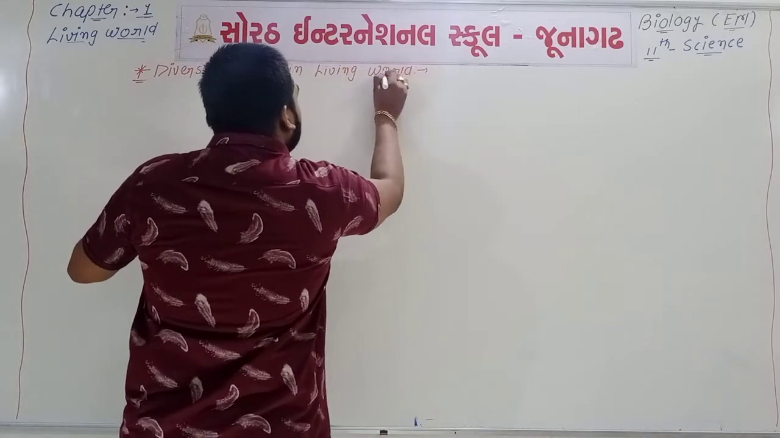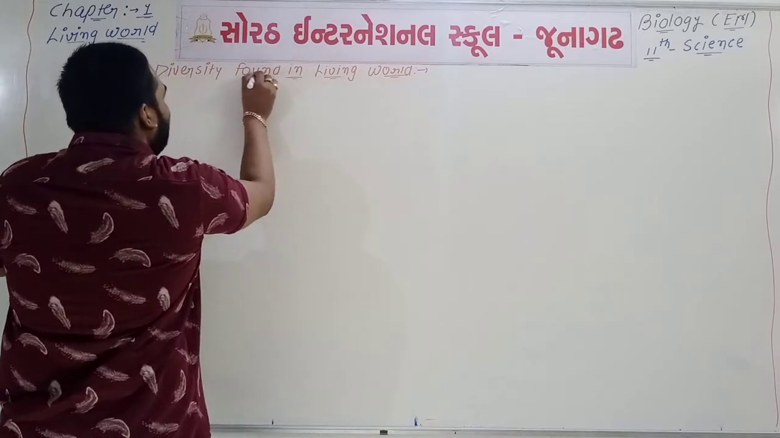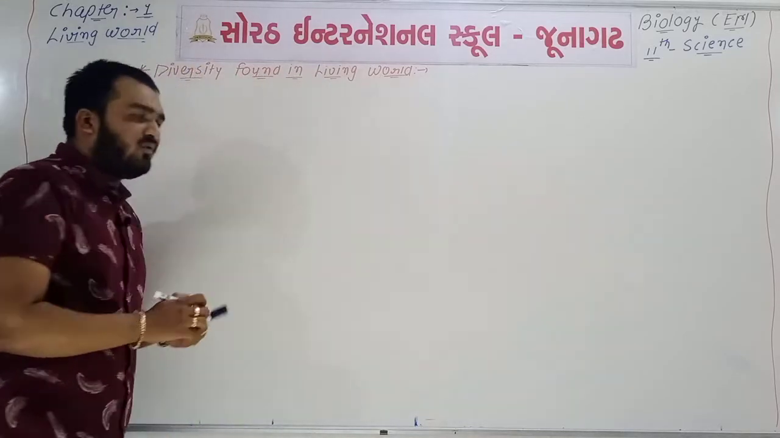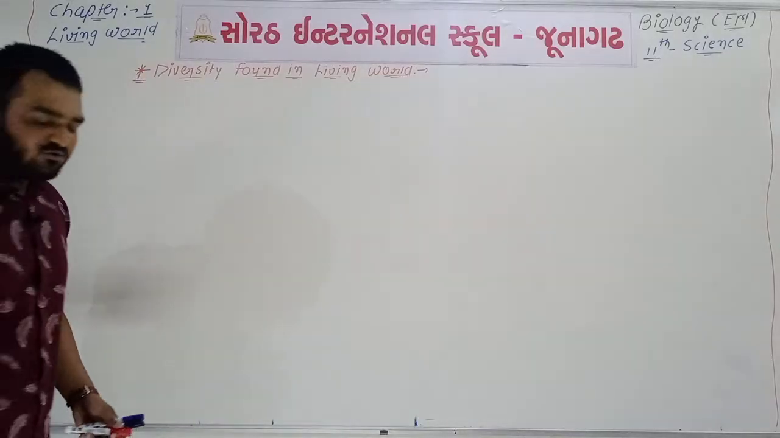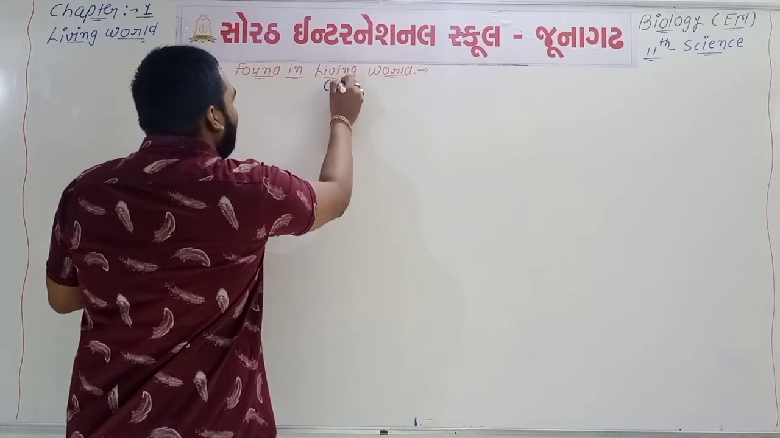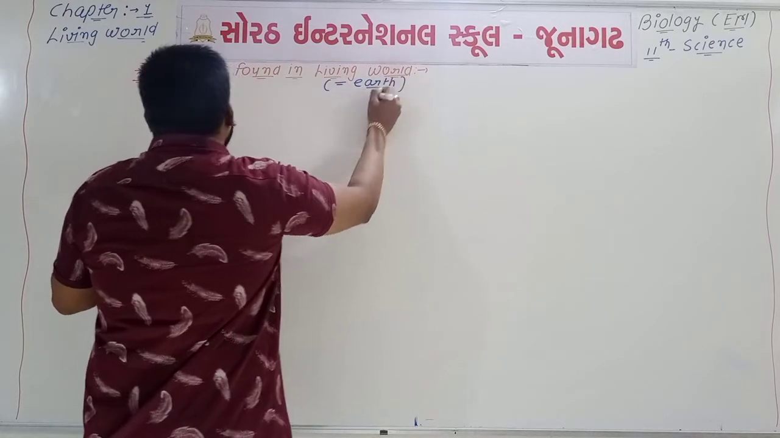See, what is the title of our chapter number 1? The title is the living world. And you know that the living world means what? Living world is equal to earth. What is the meaning of living world? Living world is equal to earth.